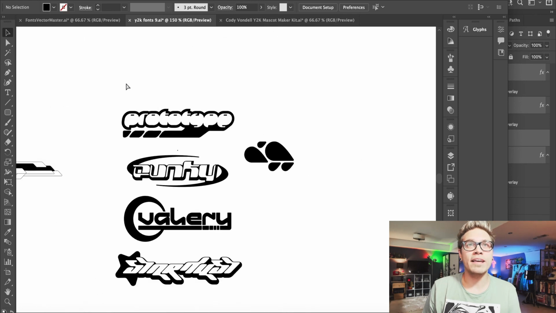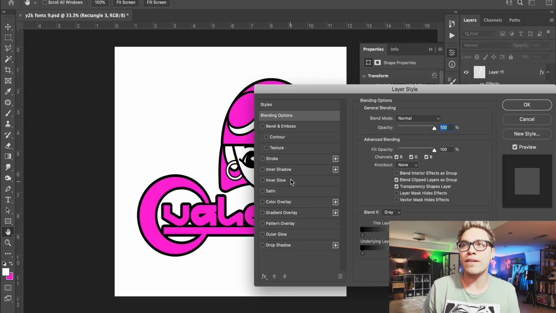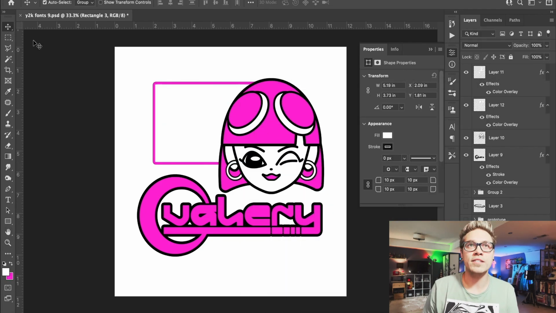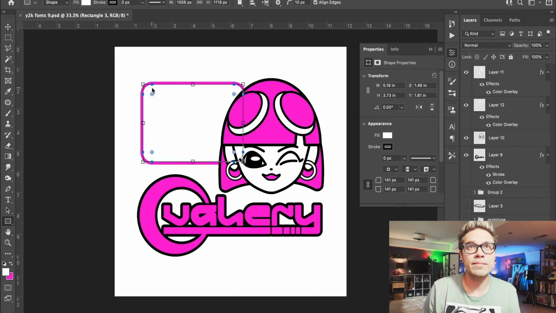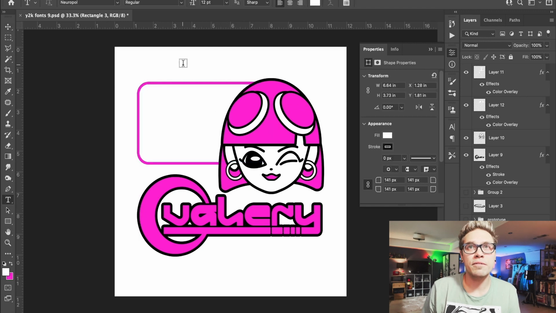So maybe we can make something like a little stat bar. So it's like, you know, you're playing a video game, power, speed, agility, something like that. So let's see what that feels like. Let's go ahead and just create this shape here in Photoshop. Kind of bring it over here a bit. Kind of play with the rounded corners. Something like that's feeling pretty comfy.